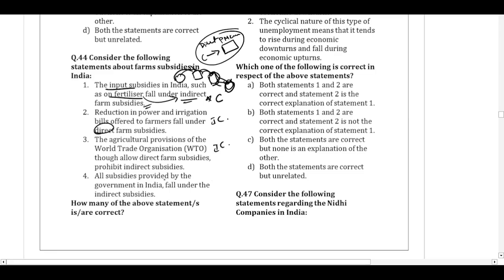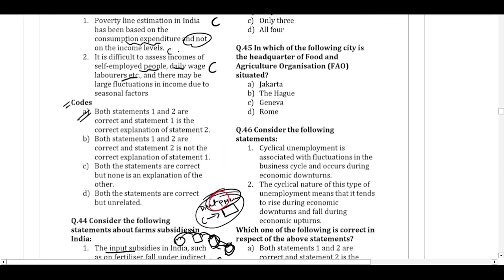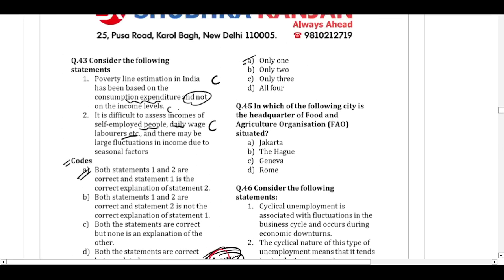All subsidies provided by the government of India fall under indirect subsidies. We just discussed the example of the PM Kisan scheme where there is direct cash transfer happening, and that is an example of direct subsidies. So all the subsidies of the government are not indirect subsidies. So this is also incorrect. How many of the statements are correct? One statement is correct. So only one is the answer here.